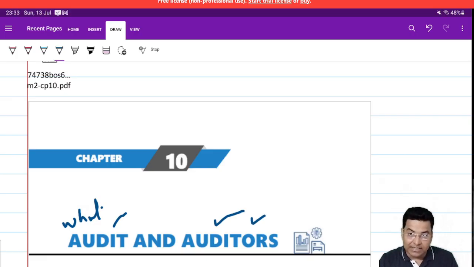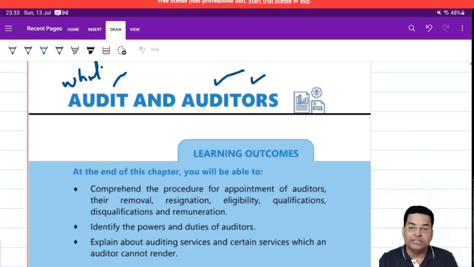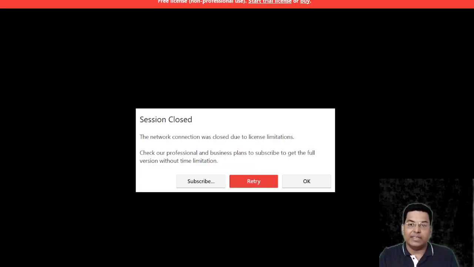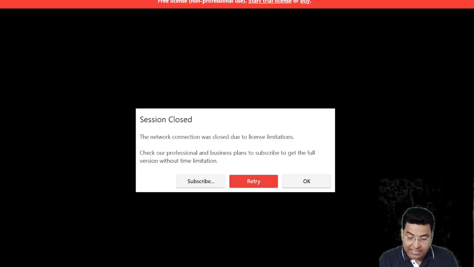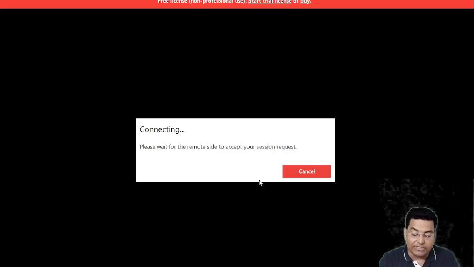Now let's understand these two terms so you can easily understand what may be the content in this chapter. If I talk about what is audit: when a company incorporates, in a large company the companies used to be managed by the directors of the company, and directors are appointed by the shareholders of the company.